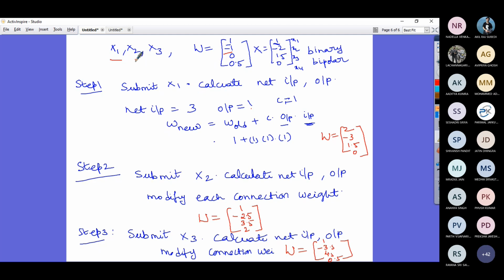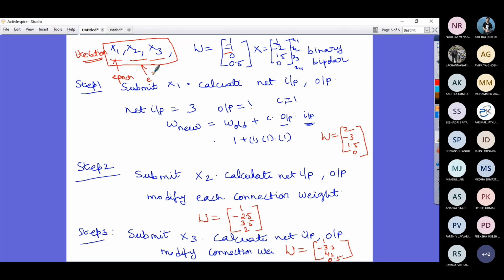We have finished X1, X2, X3, which means one iteration is completed. Submitting X1 is generally regarded as one epoch: epoch 1, epoch 2, epoch 3. You have 3 inputs, so with 3 epochs, one iteration is completed.